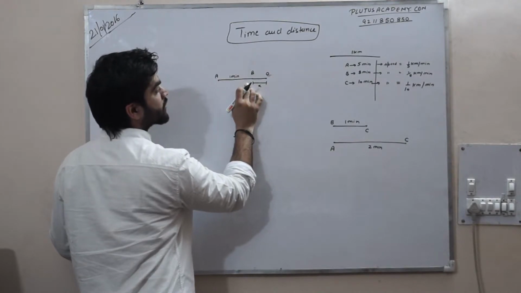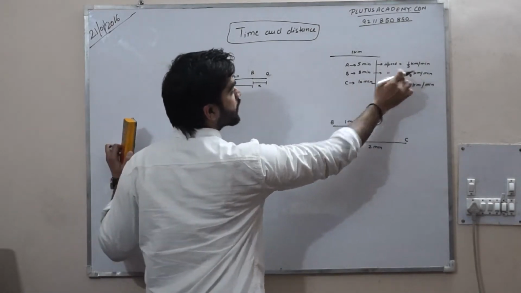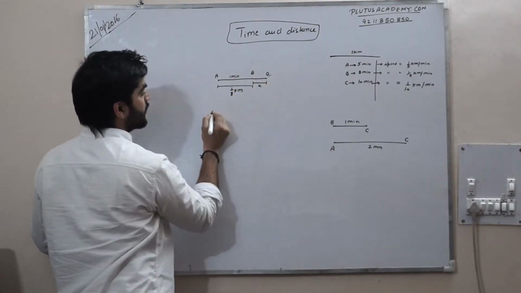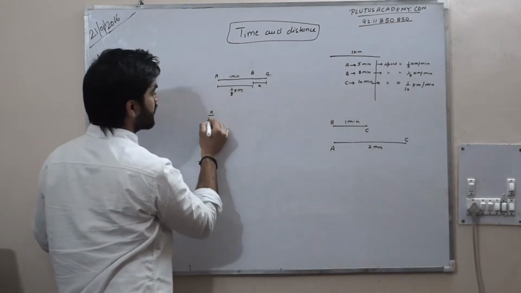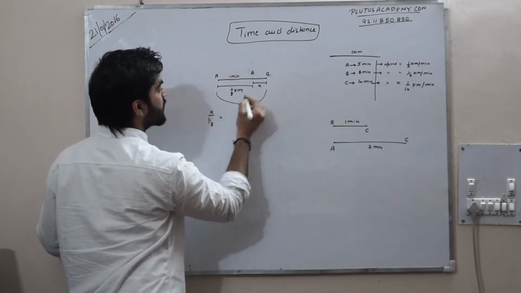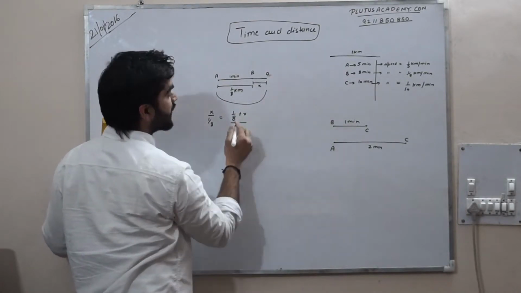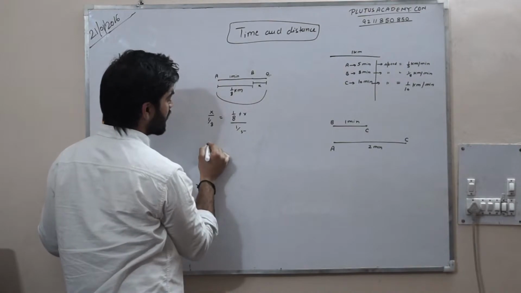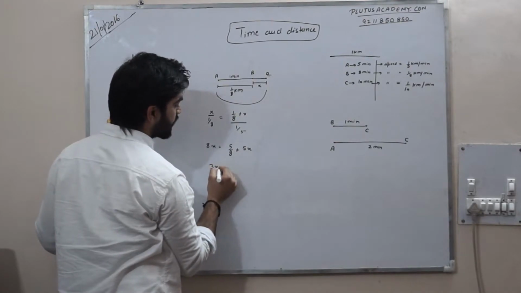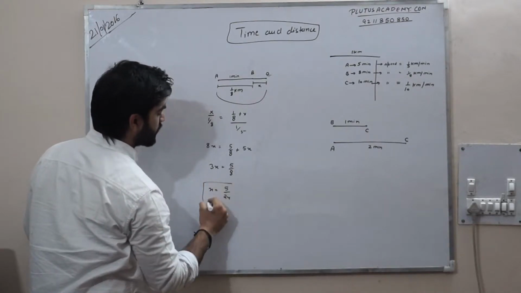So what can I say here, this distance traveled by B in 1 minute is 1/8 kilometer. So this time is distance upon speed: for B 1/8, and this time for A is x upon speed. What is the speed of A? That is 1/5. So I can say 8x is equal to 5/8 plus 5x, and that is 3x equal to 5/8. x is equal to 5 by 3 into 8, that is 5/24.